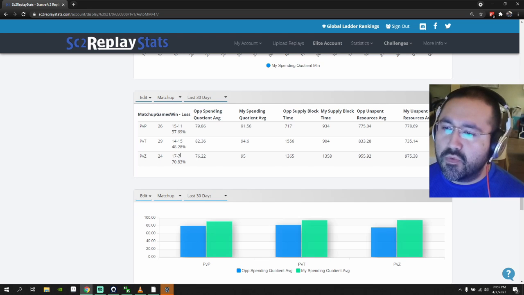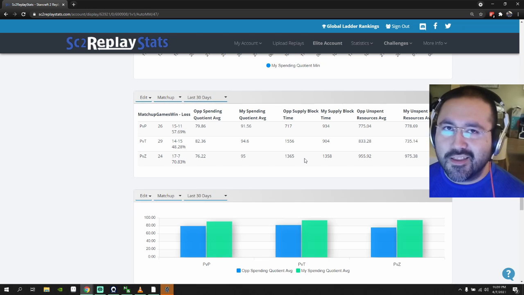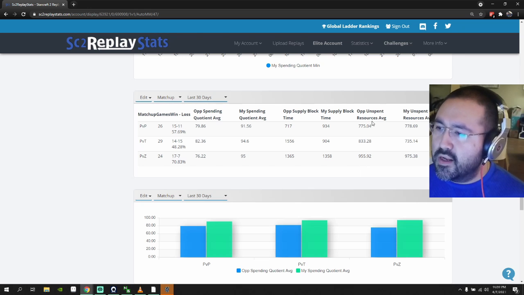PvZ, damn, my PvZ ratio is pretty crazy. I'm at 70 KD ratio. So my spending quotient is higher than theirs, that's cool. My supply block time is, man, almost the same. 1300 for both, but they're supply blocked just a little bit longer than I am. But still, compared to my other matchups, this is a lot of supply block time. Unspent resources on average, it's kind of similar, but I have just a little bit more.